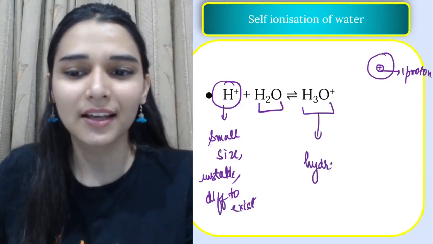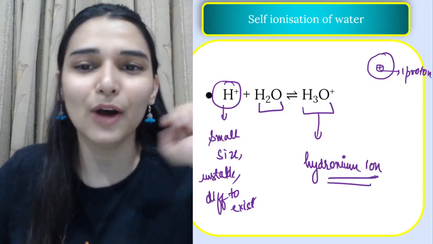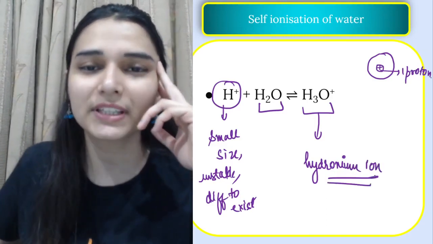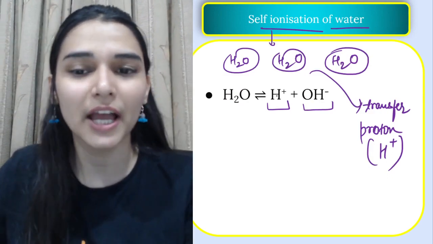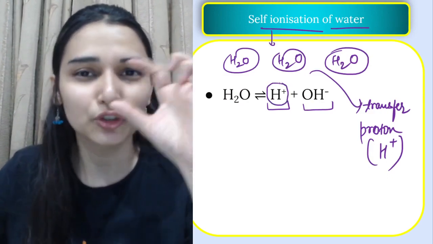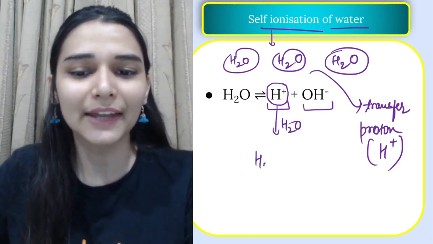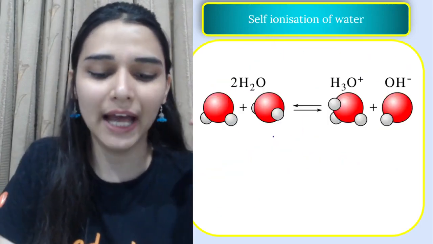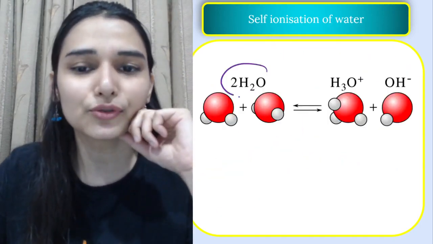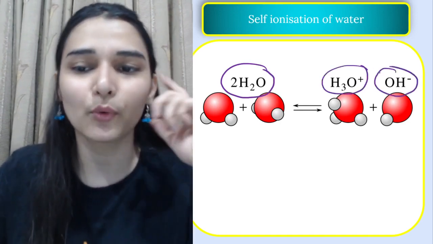What is this? Hydronium ion. So this is how the self-ionization of water happens. First of all, water is going to break down to give me H plus and OH ion. Now this is very unstable, chotu sa, so it combines with another water and makes hydronium ion. So I can just directly show the ionization like this. If you take the two water molecules, then you would be getting hydronium ions and OH ions.